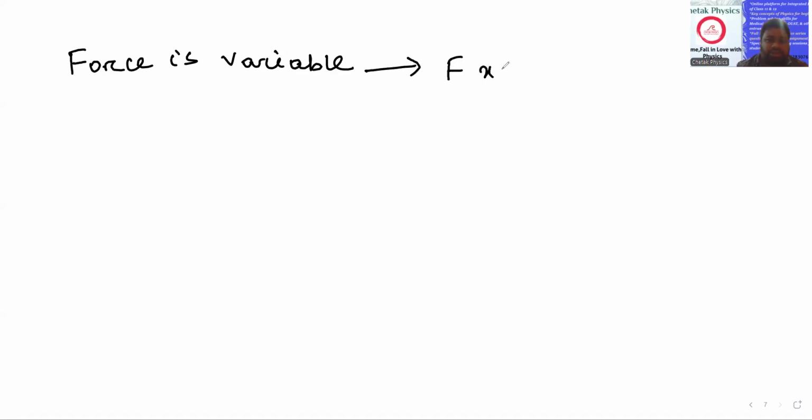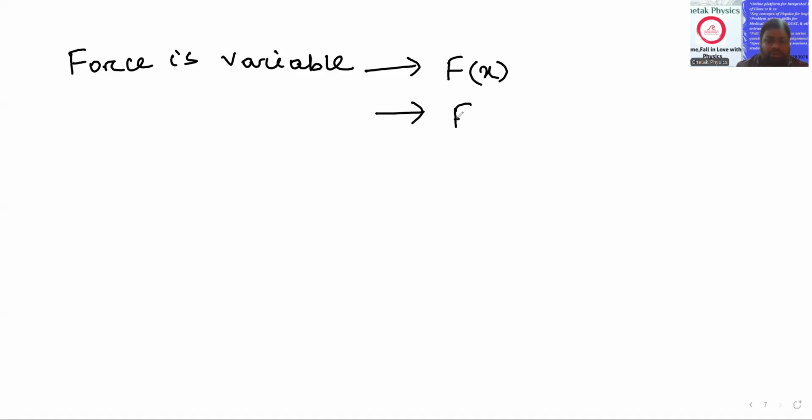So this is how we can calculate the work done due to a variable force. Now coming to the concept: if the force is variable, several questions come to mind. What type of variation is there? If force is variable, it can have two types of variation. One, force varies with respect to position.